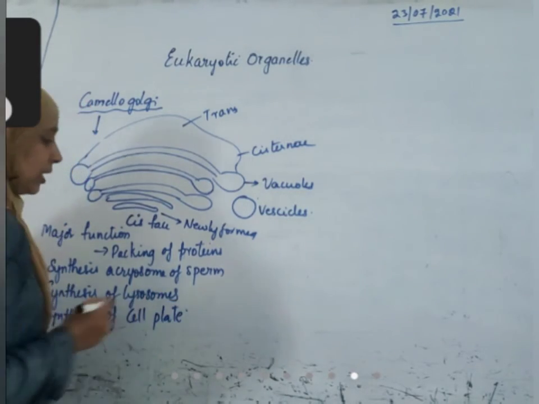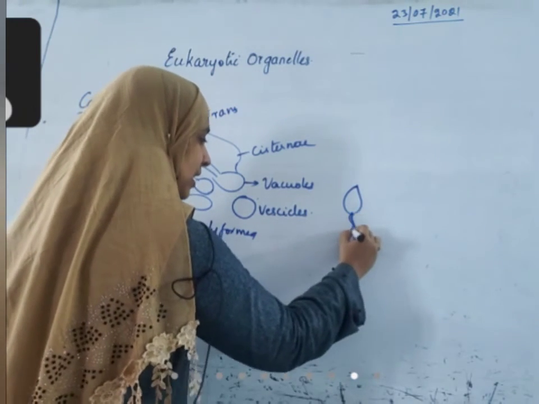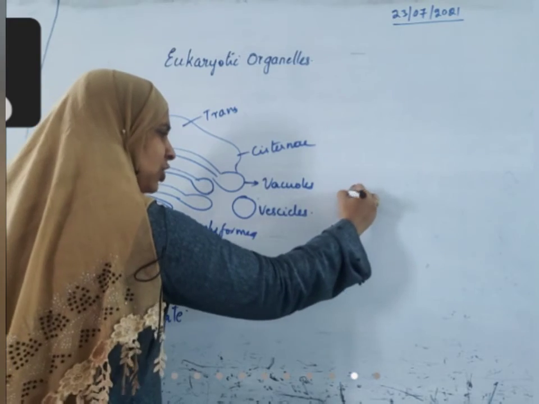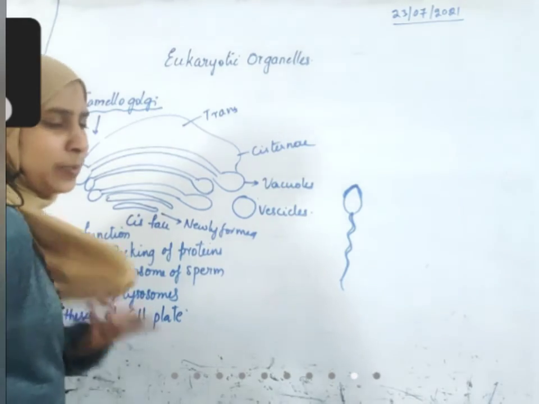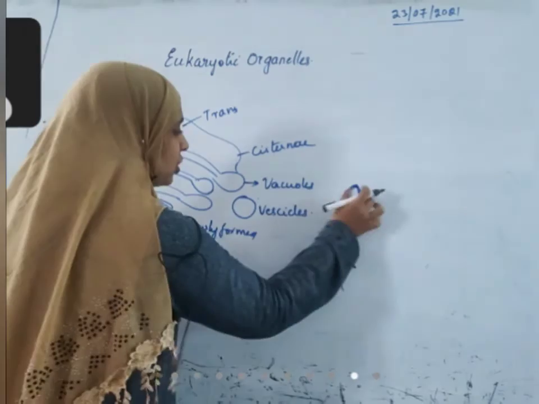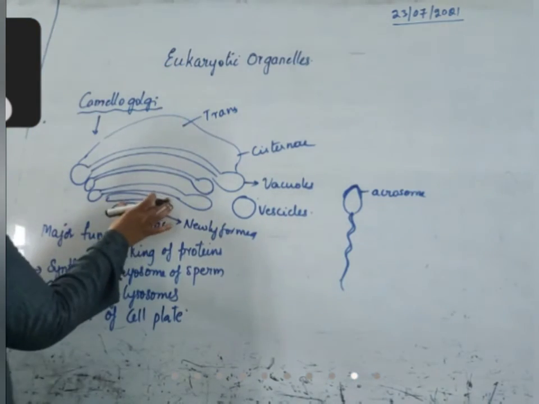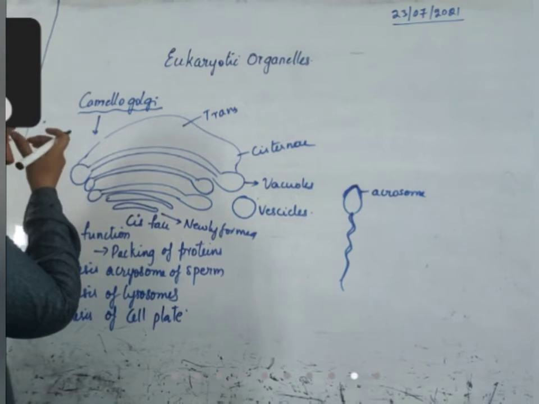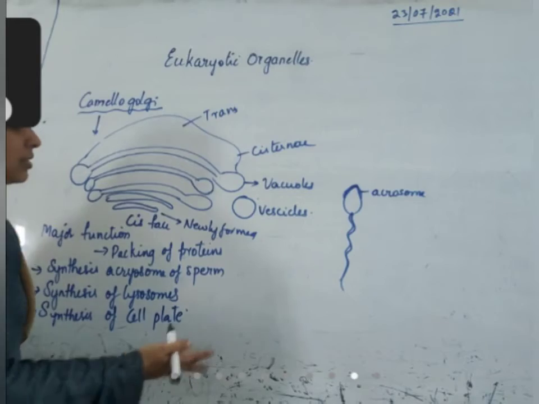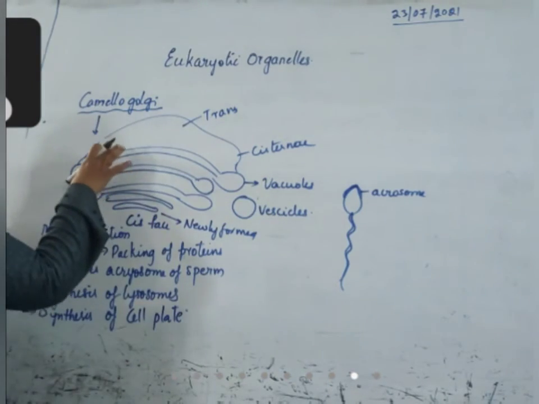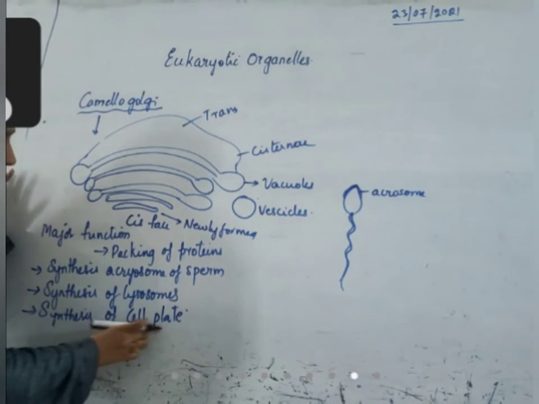I'll tell you right now. You have already studied the structure of sperm in class 8. This sperm will have a structure here which is hard. That helps the sperm to penetrate into the ovum. This structure is called the acrosome. The acrosome is synthesized from the Golgi complex only. Lysosomes, the next organelle we are going to discuss, are also formed from this Golgi complex. When we discuss lysosomes, I'll tell you about that.